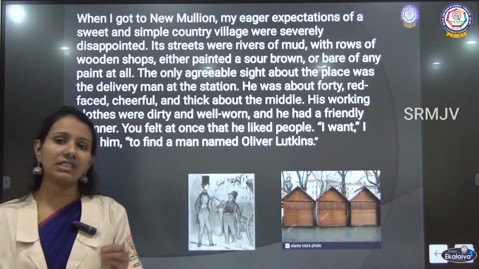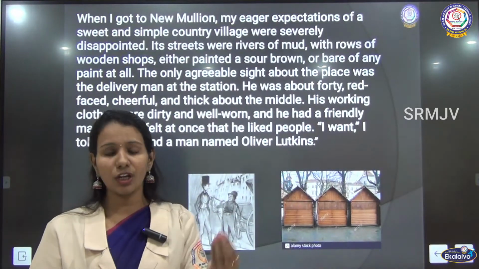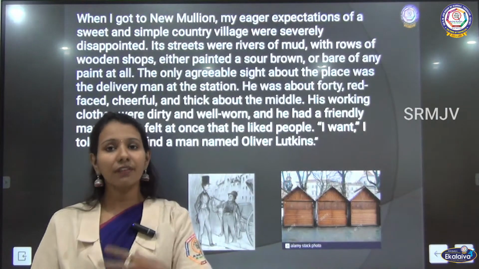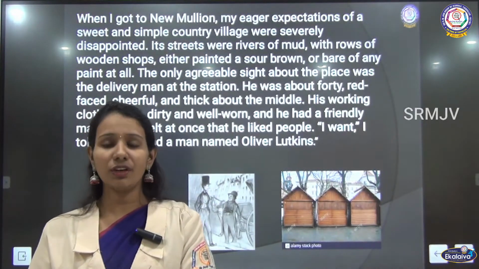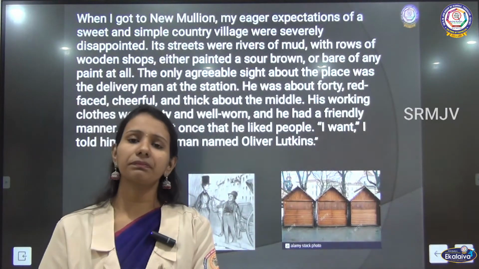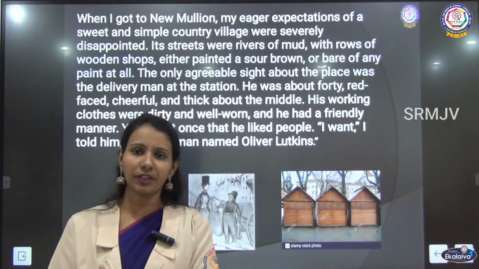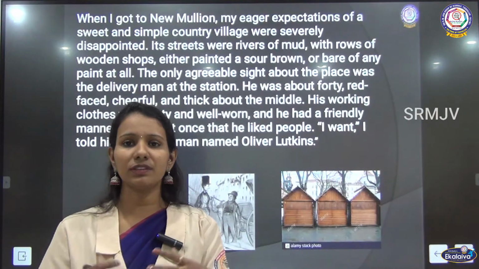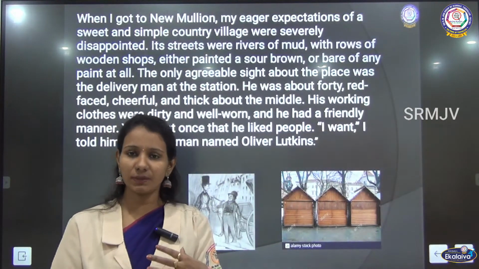So, when he reached this village, he had some expectations of what he would be seeing. The moment he landed in the village, the sights were very disappointing because that was not what he was expecting; everything was in contrast to his imagination.